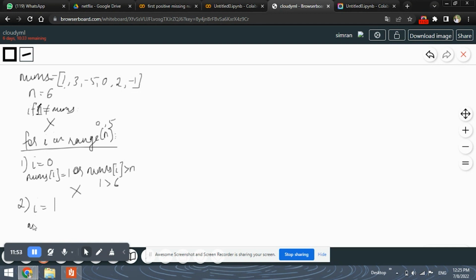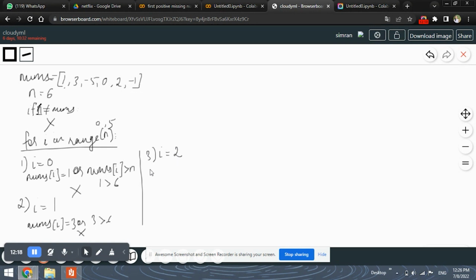So the next value will be 1. Okay, I value is 1. We will again check whether nums of I, which is 3, is less than or equal to 0. 3 is not less than or equal to 0. Also, 3 is not greater than 6. So this is also not satisfied, and this if condition will not be performed.